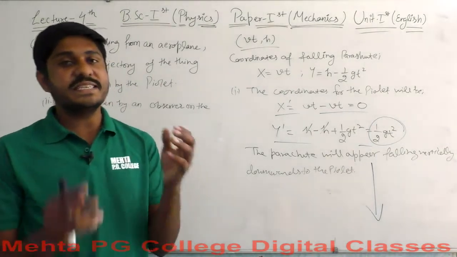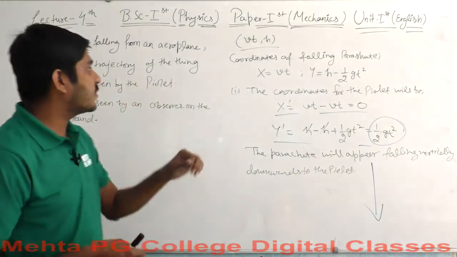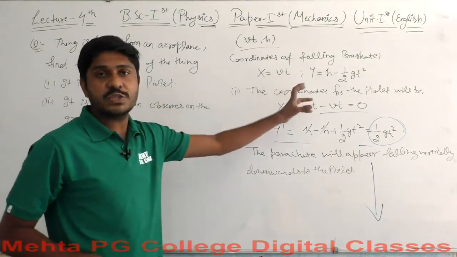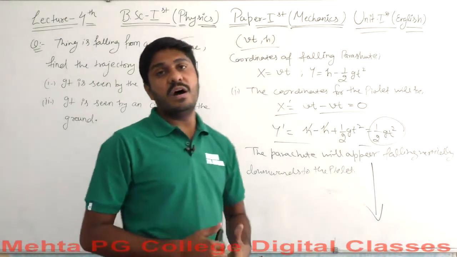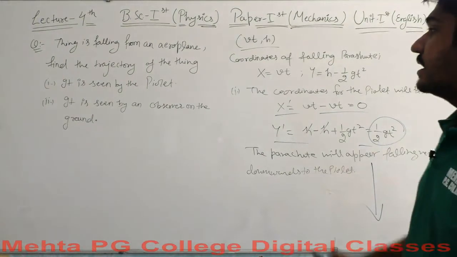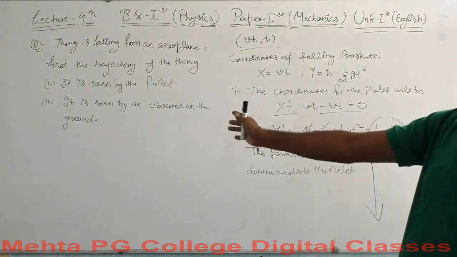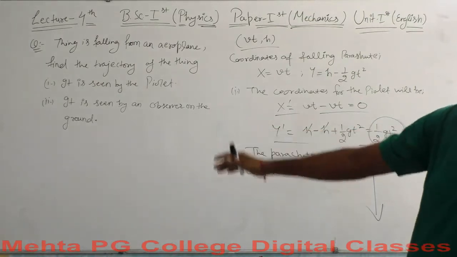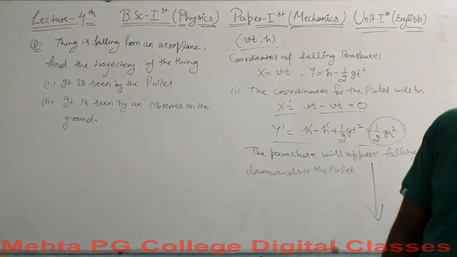The changes will be seen clearly for the second reference frame here. These are the coordinates for the falling parachute. This will remain the same for the observer on the ground, because he doesn't experience any such changes. This is seen in the same equations, so let's find out the values here.